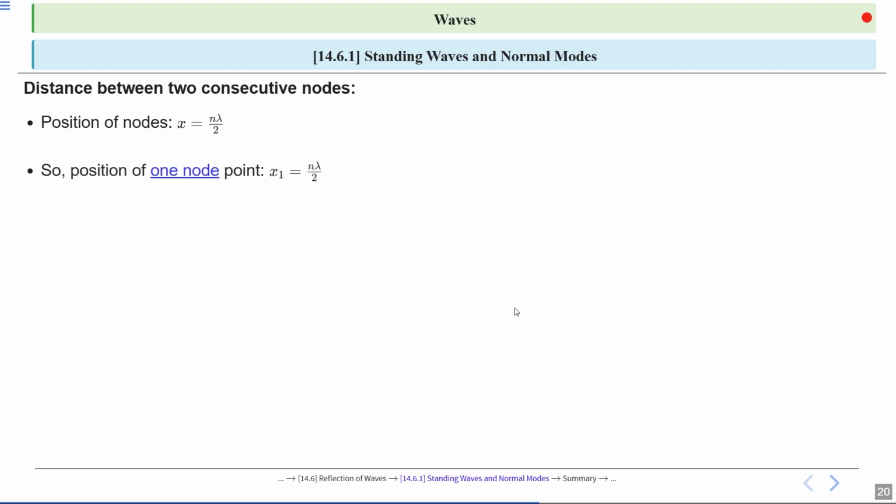So the position of a node is at x1 equal to n lambda divided by 2. This shows nodes are spaced half a wavelength apart. A node occurs where displacement is 0. The formula x2 equal to (n plus 1) lambda divided by 2 gives the position of the second node.